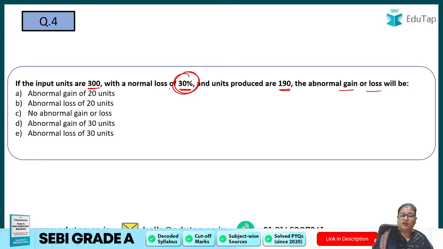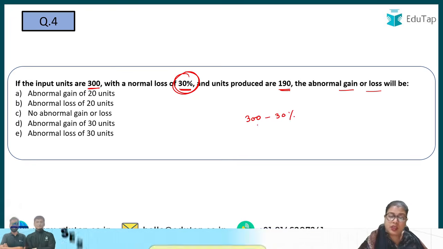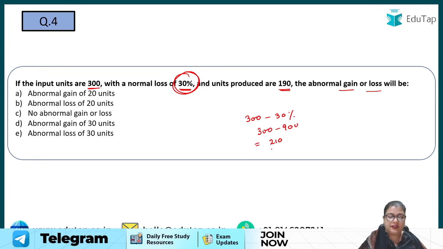So first of all, we need to find out how many units I am expecting after my normal loss. What is 30% of 300? 90. So 300 minus 90 units will be how much? 210. So this much I am expecting after my normal loss.